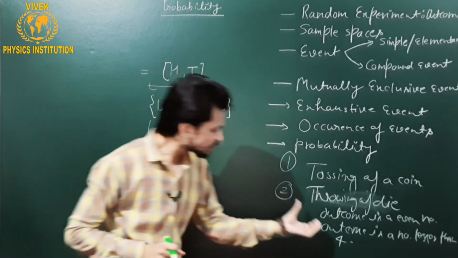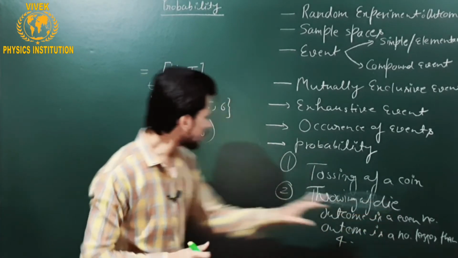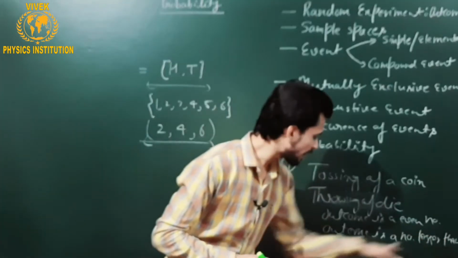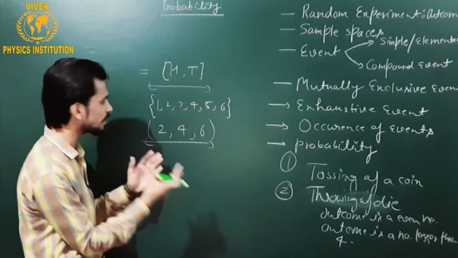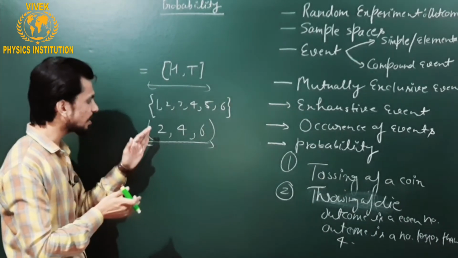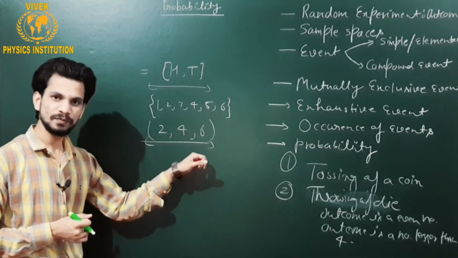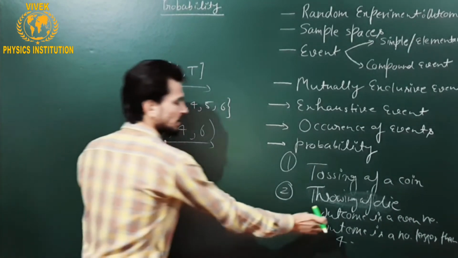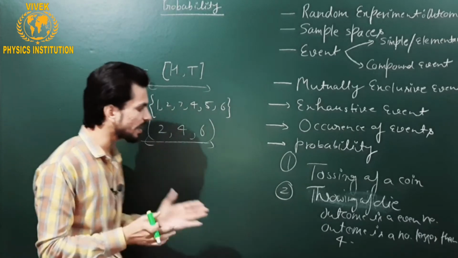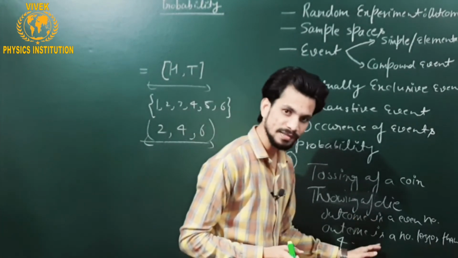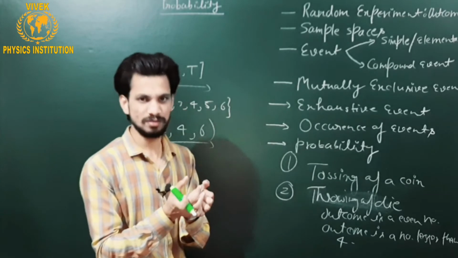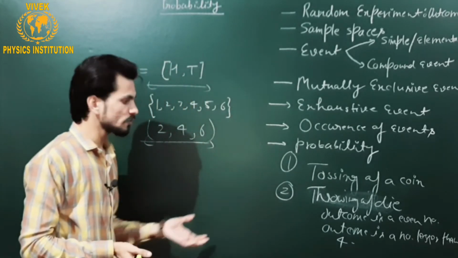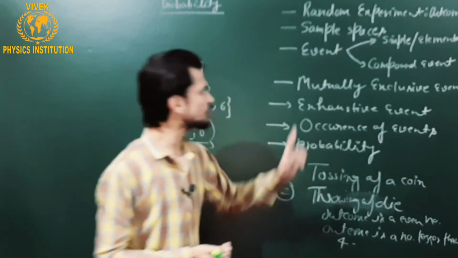So now you can easily see here, the outcome is an even number, I have talked about this one, and the outcome is a number lesser than 4. The number which is lesser than 4 is already one of these 3, and this is 2, which relates to the first event. So it means that both the events are actually related to each other, and they have something in common. Such an event is simply known as a mutually exclusive event.